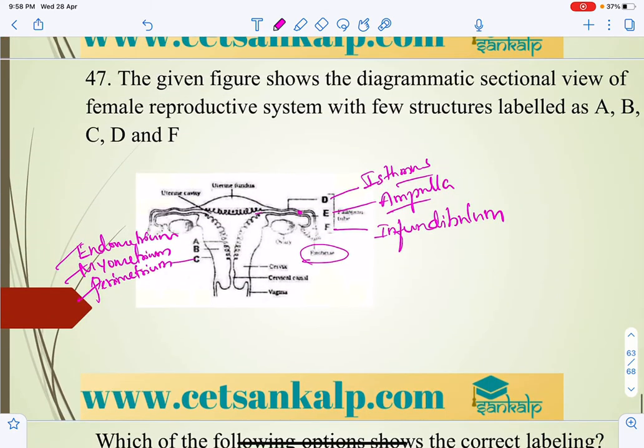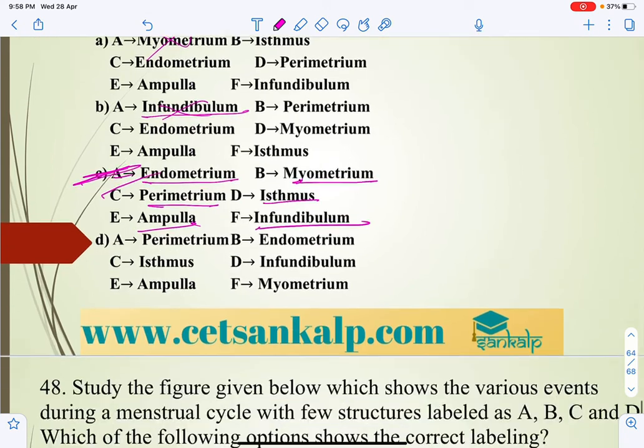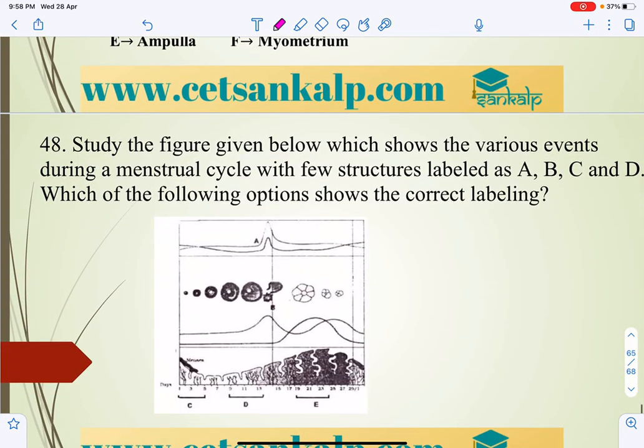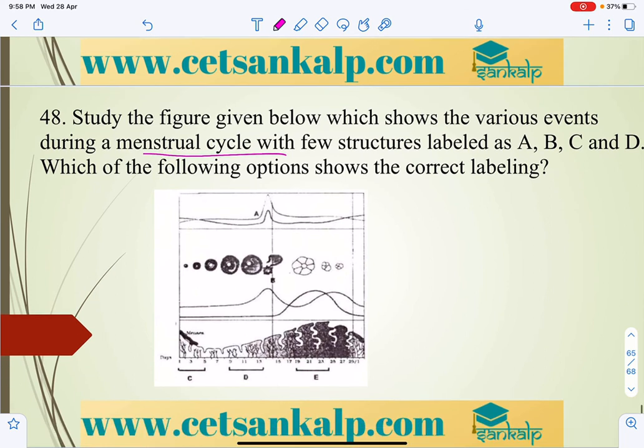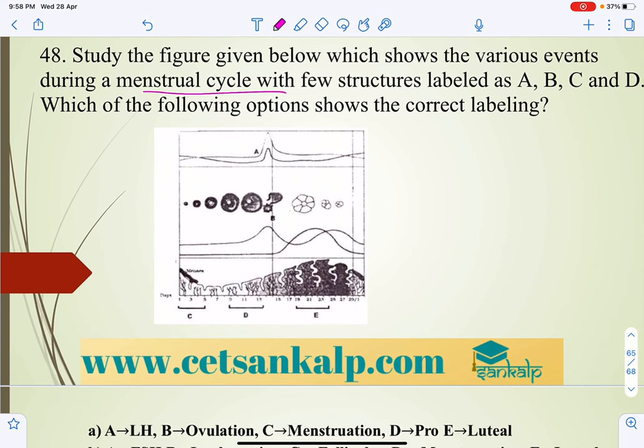Here the cervical canal and vagina that open together we can consider the birth canal. So this is the answer. Let us study the given figure, below which various events of the menstrual cycle are given.